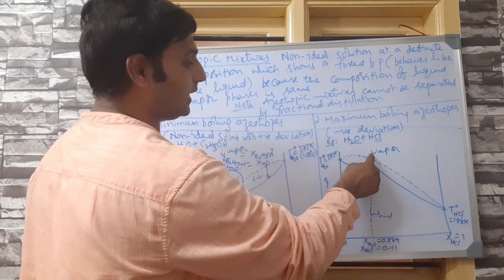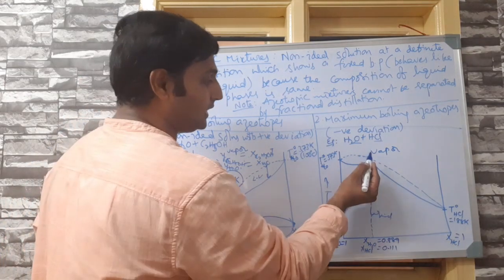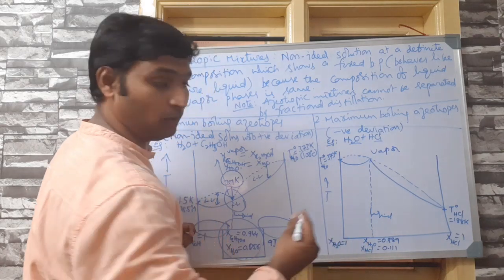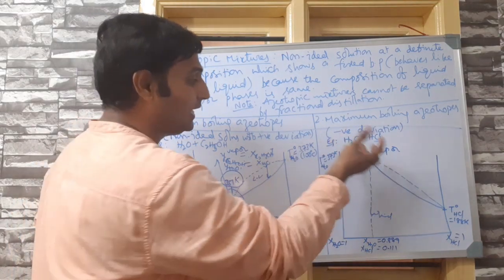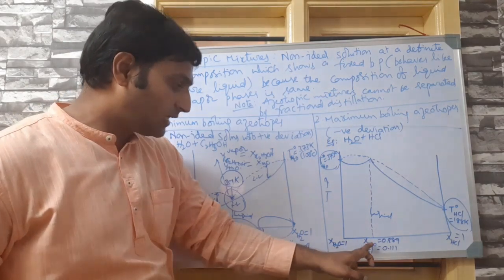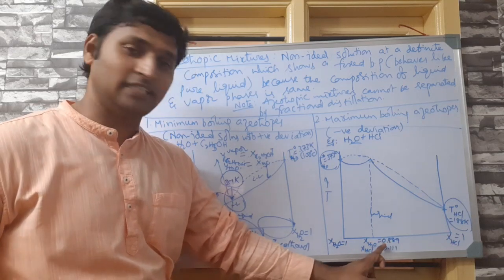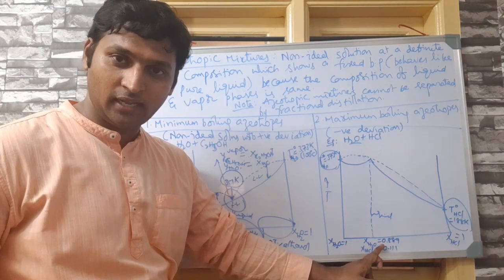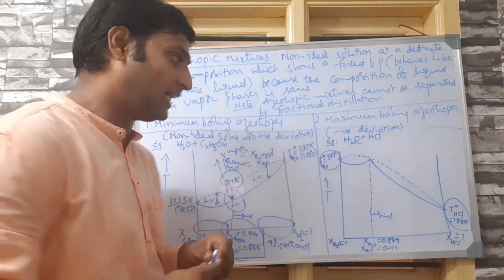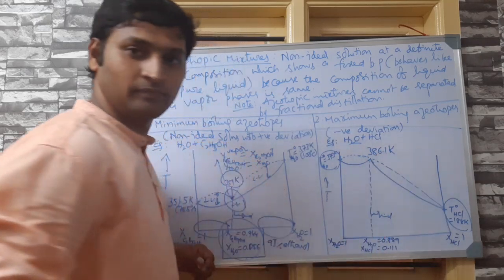It is exhibiting an azeotropic mixture. That means the vapor phase composition as well as the liquid phase composition of both water and HCl will be the same. As a result, it will evaporate together. Clear? Now, at this composition, mole fraction of water 0.889 and mole fraction of HCl 0.111, it starts boiling together at a specific temperature of 386.1 Kelvin.